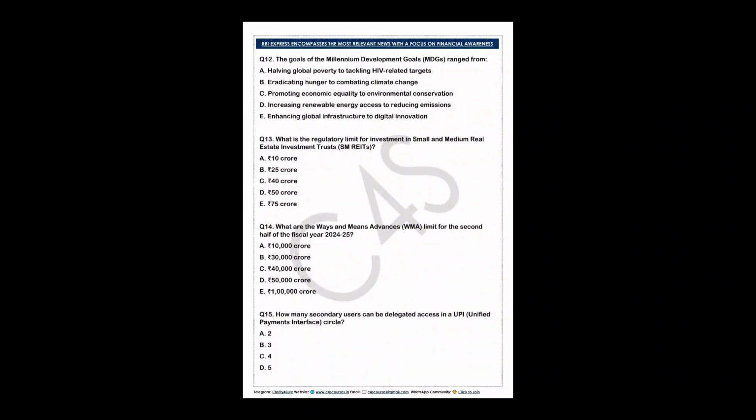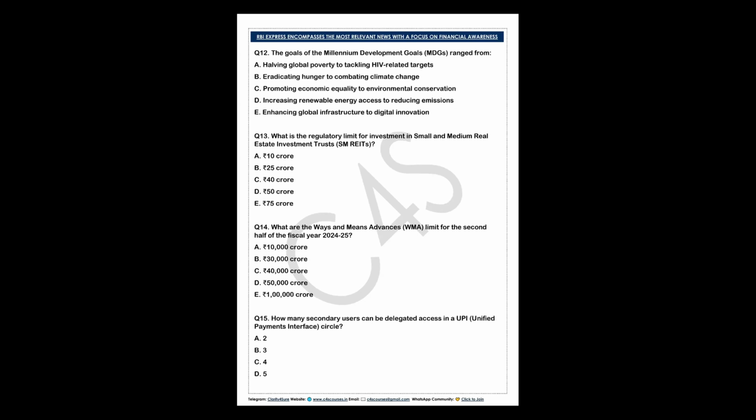Now, question 12. Question 12 is something which you should understand clearly, right? The goals of the Millennium Development Goals ranged from what? Try to answer. It is completely static-based. So if you have read the Millennium Development Goals, then you will understand: halving global poverty or tackling HIV-related targets. Is it clear? So this question was also a difficult question, right? I will not put it in the easy question framework.